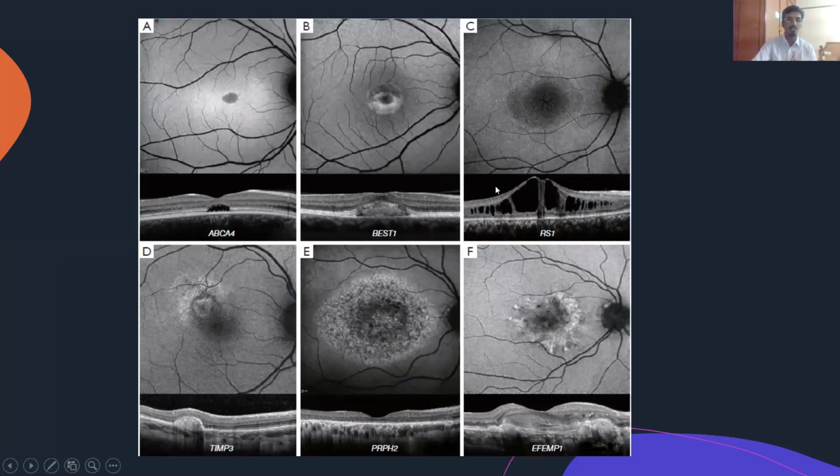Anybody wants to take these autofluorescent images? There are clinical clues in terms of OCT and the genes. So just a brief wrap up. A is Stargardt's disease. Very good. B is Best vitelliform dystrophy. Great. The third one is retinoschisis. Great.